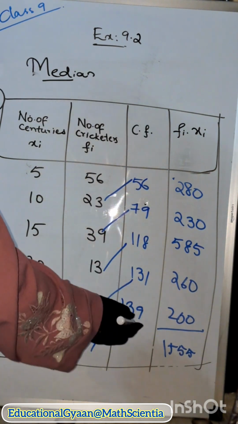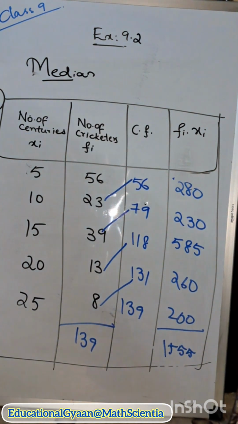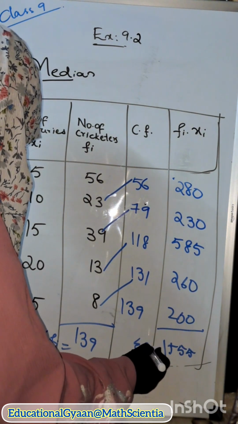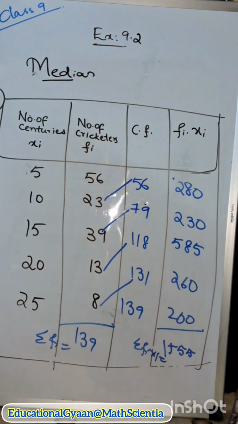How? Since we have already calculated it, yes or no? So this is sigma Fi and this is sigma Fi Xi. So for calculating the mean, we can use those values. Now we will do the median. Here you can see, first we have to check which term it is. Then we can write the median.